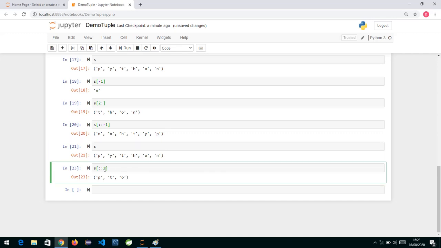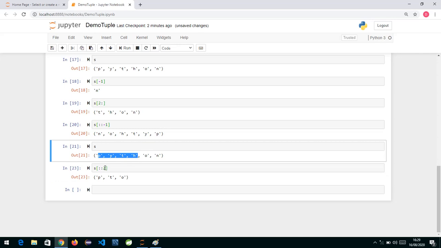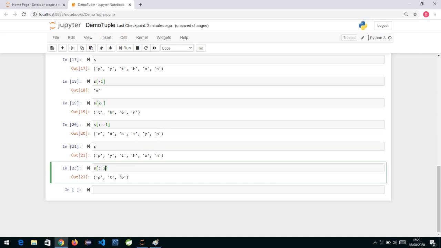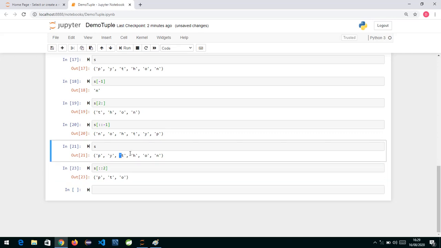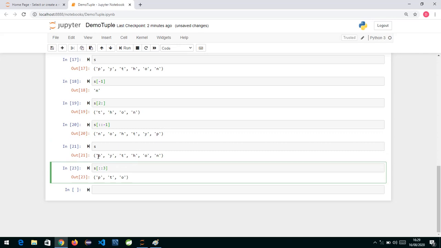So in the slicing operation which we have seen, we can specify the start value, the end value, and the step. Start, if you don't specify, is taken as 0. End, if you don't specify, is taken till the end, and step by default is 1. So if you want each and every element of the tuple, then we don't specify, and it will take it as 1. If you specify 2, it will take every second element. So starting index it will take 0, and 0 plus 2 is this element, then again 2 plus 2 is this element. If I write 3, the first element it will take is the 0th, and 0 plus 3 is 3.